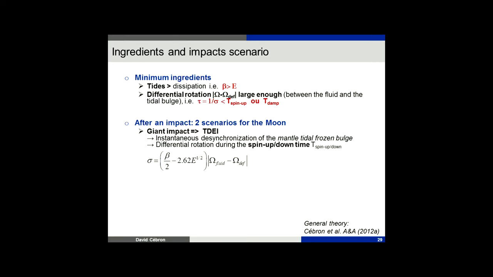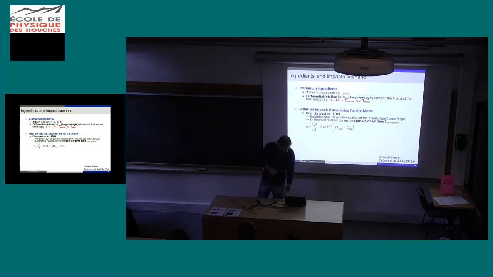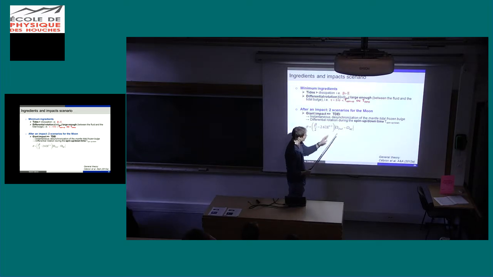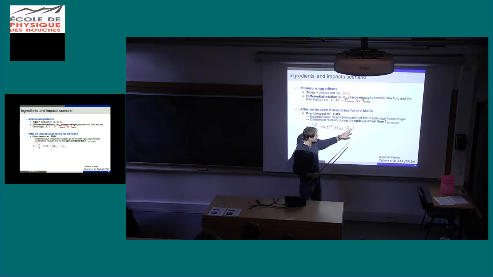Okay, we can use this theory to predict if it's possible in the moon or not. So you see here that we've got the motor of instability, the viscous damping, no magnetic damping because we want to drive the magnetic field with that. So there is no magnetic field before the growth of the instability, and the fluid needs to be non-synchronized. If the fluid rotates at the same rate as the deformation, you've got zero instability.